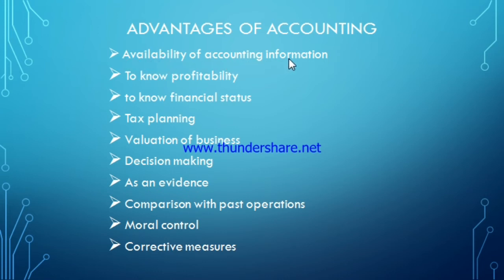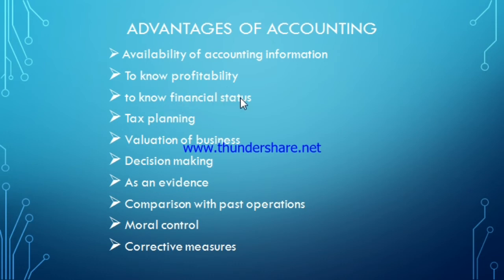We already discussed in the objectives that permanent records are being maintained because of accounting. So if we want to make a survey of the last 5 years of data of our business, then we can easily get it through the accounting information. Next one is to know profitability, that is, to know whether the company is going on in profit or loss. That idea we can get only through the books of accounts. So the objectives and advantages are almost similar to each other.